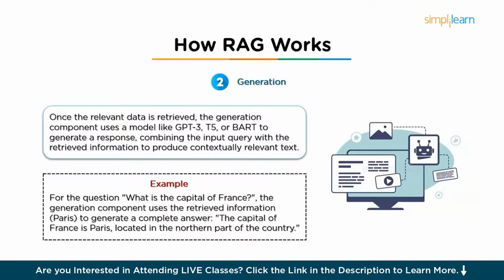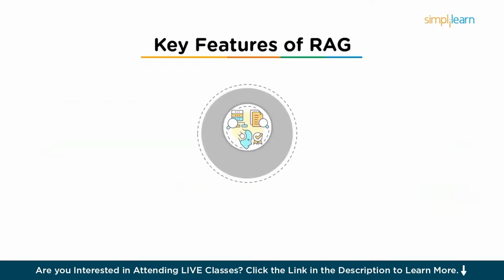The generation component uses the retrieved information that Paris is the capital of France to generate a more complete answer. So the capital of France is Paris, which is located in the northern part of the country, would be its reply or would be its output. So here are the key features of RAG.